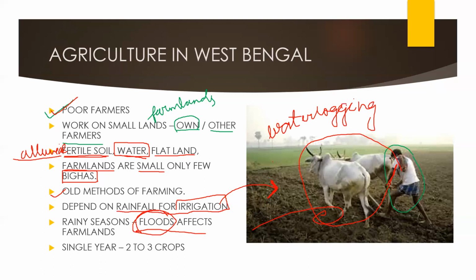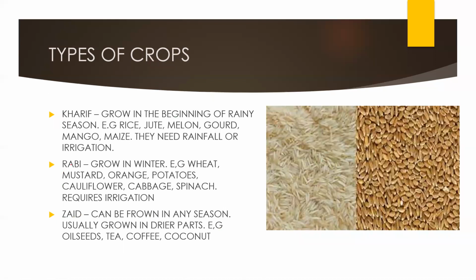In a single year, 2 to 3 crops are grown in the same farmland. Kharif crop, Rabi crop, all the crops are grown in the farmlands. Basically you will find three types of crops: one is Kharif crop, one is Rabi crop, and one is Jaid crop. We will learn about each crop in detail.